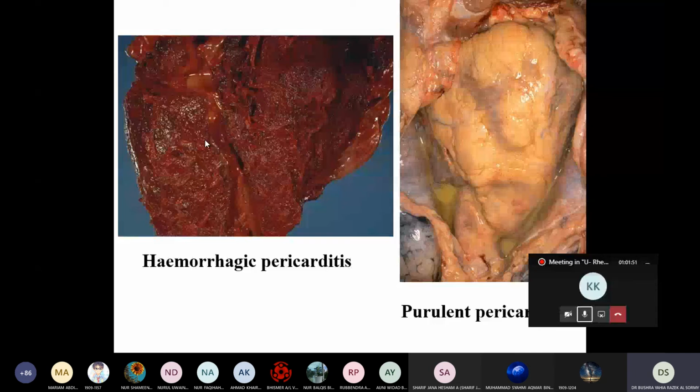Hemorrhagic, you can see the blood around the pericardium. Purulent, can you see the yellowish fluid? This is due to the bacterial infection.